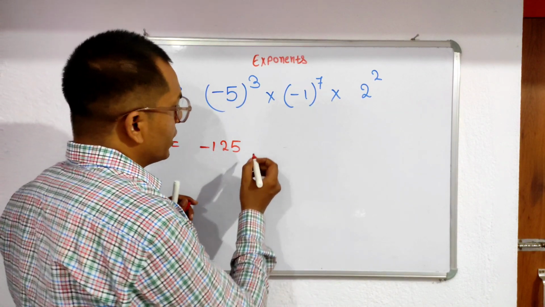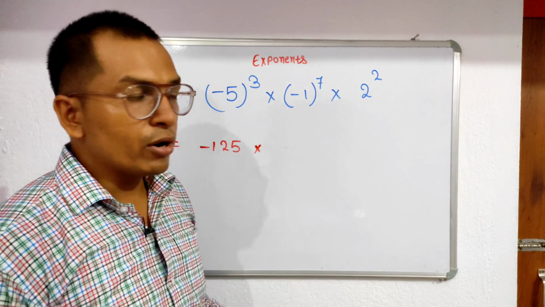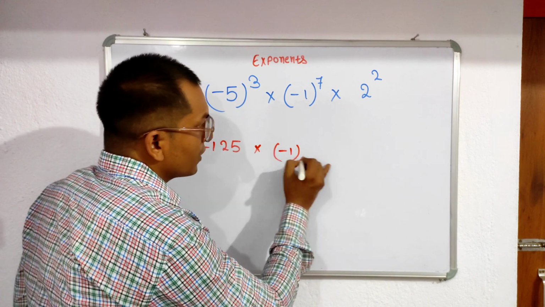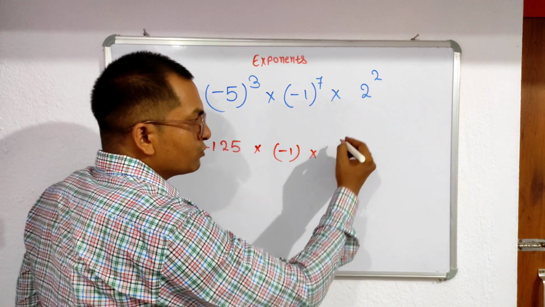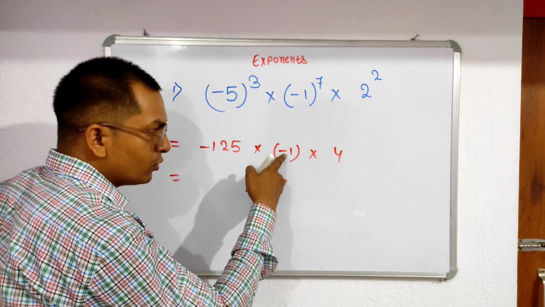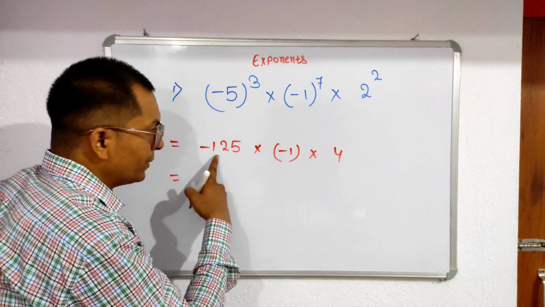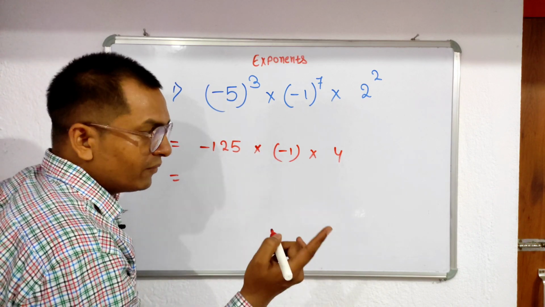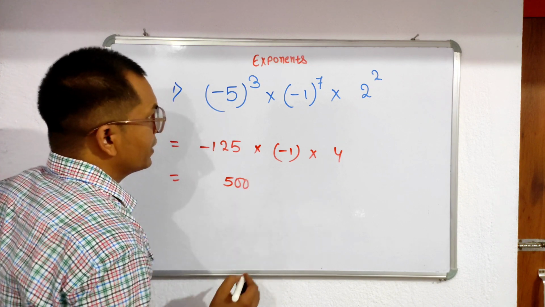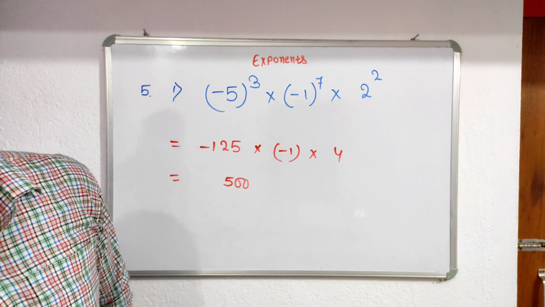And here, into, you write into minus 1 to the power. Is the power even or odd? Here the power is odd. So finally you write minus 1, and then 2 to the power 2, that is 4. So here minus 1 and minus 1 make plus. So here 125 into 1, that is 125 into 4, what, right? 500. So this is the answer. Clear na? Then come to the question number 3.